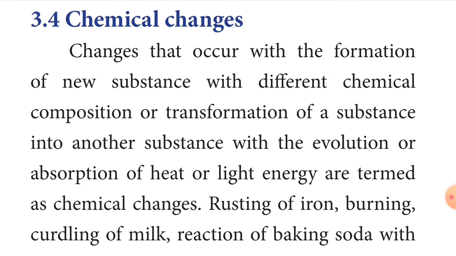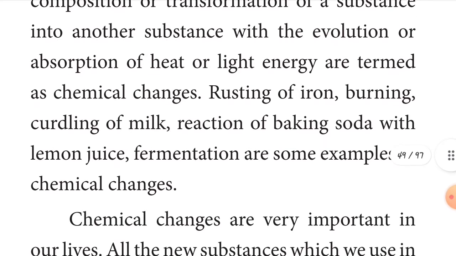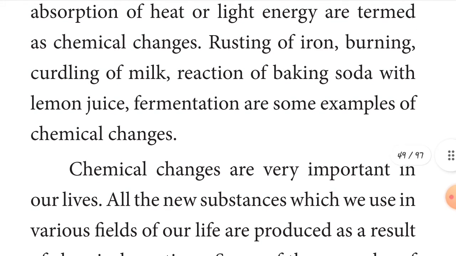Only chemical changes give a new substance, with a different chemical composition. They occur with the formation of a new substance with different chemical composition, or the transformation of a substance into another substance, with evolution or absorption of heat or light energy. These are termed chemical changes. Look at the rusting of iron, children.